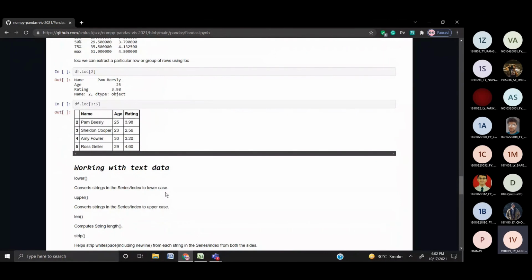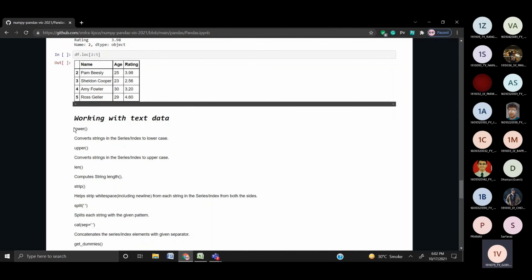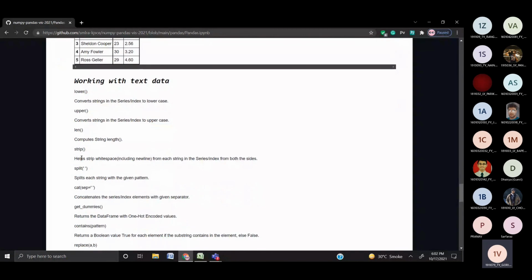We go on to working with text data. Pandas offers a variety of text data functions. We can convert a particular row or column, or even just a particular value, to lower or upper case. We can compute the length. We can strip off the white spaces or any of the commas or whatever.